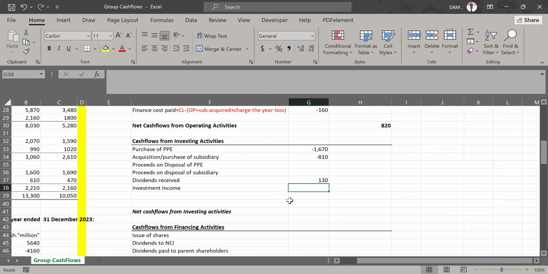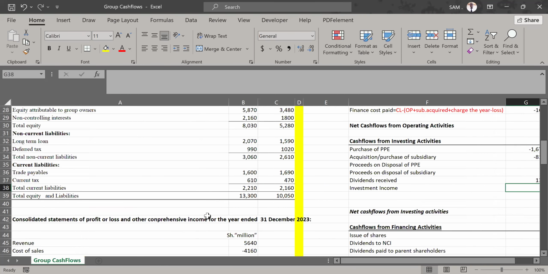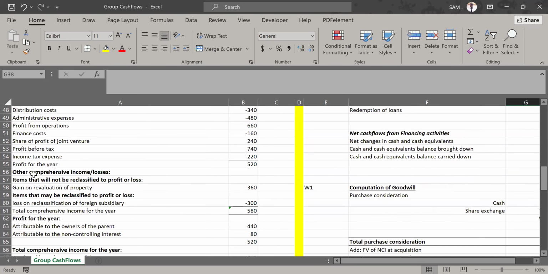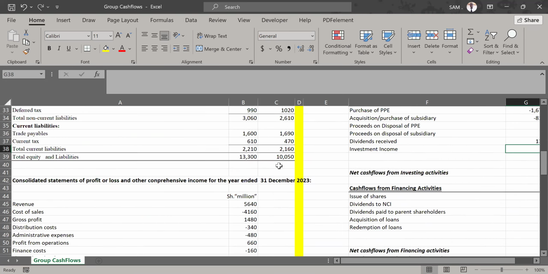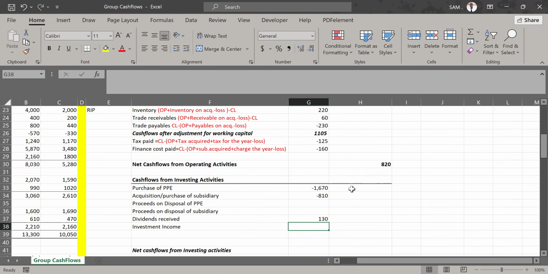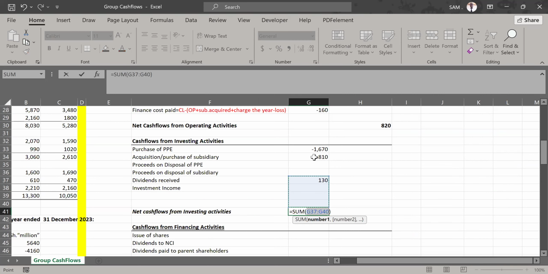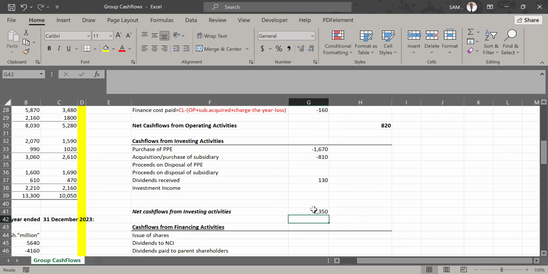There you go. So after dividend received, investment income. Did we have any investment income? In the income statement, let's see if there was any investment income. There was no investment income recognized there. So I think those are all the elements we have under investing activities. So we just come and get the net cash flow from investing activities. That is the net cash flow. I push it to this other end like that. Good. Those are the net cash flow from investing activities.